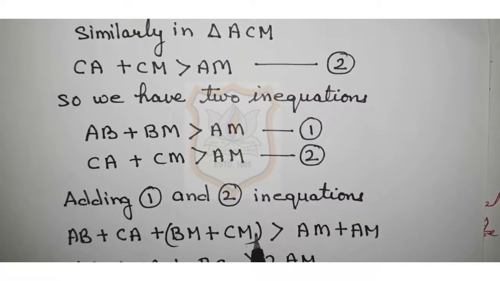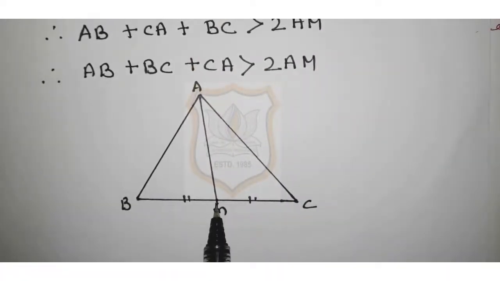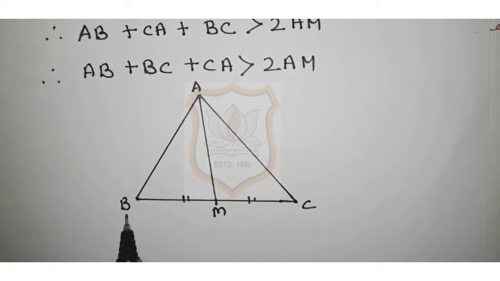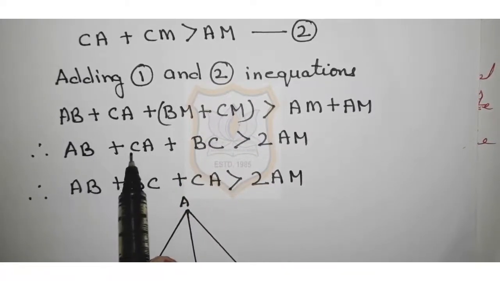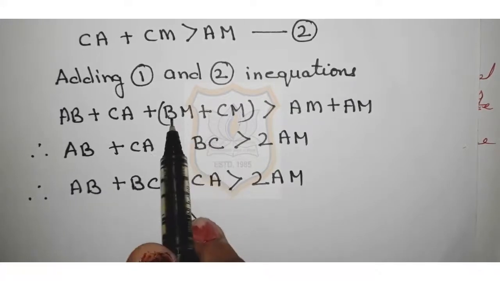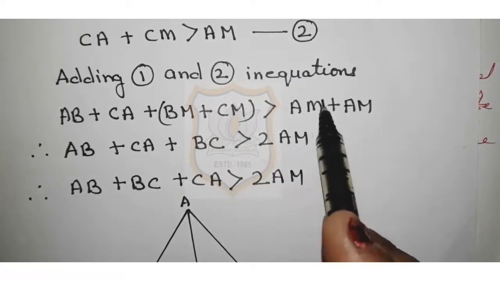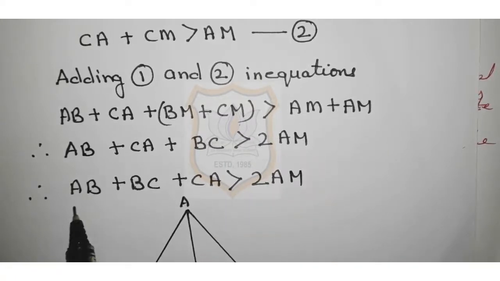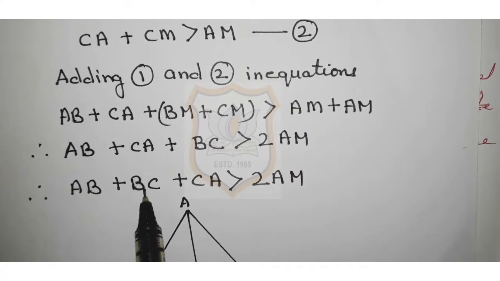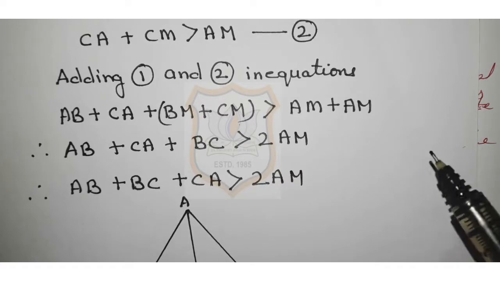Now, BM plus CM is equal to BC. So in place of BM plus CM, we can write BC. So AB plus CA plus BC is greater than 2AM, because there are 2 AMs. Therefore, AB plus BC plus CA is greater than 2AM, and that is what we have to prove.